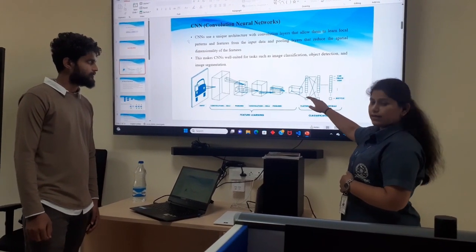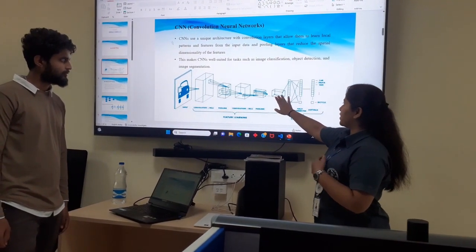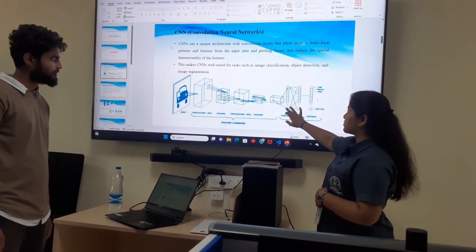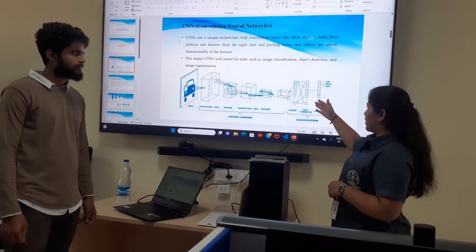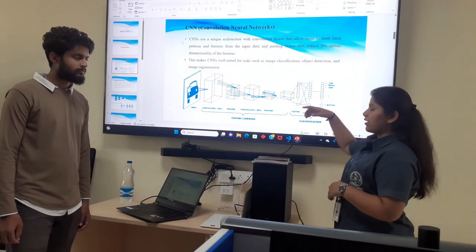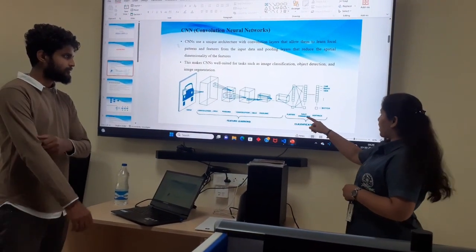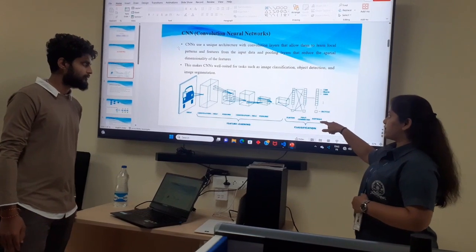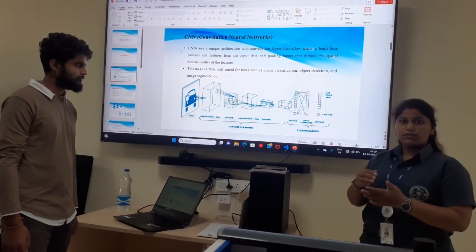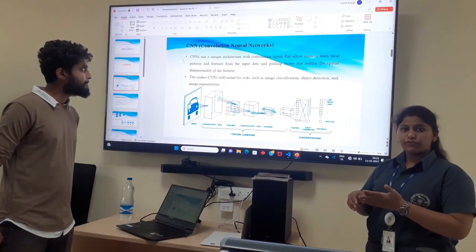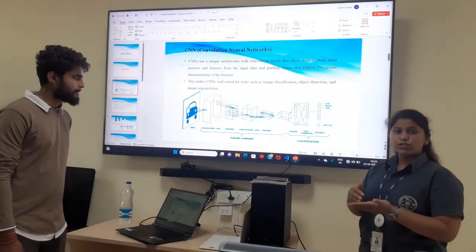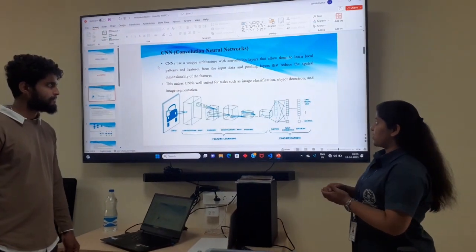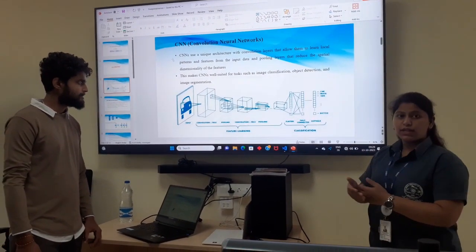Then it is fully connected, and at the softmax we get the output, a score of probabilities of the emotions in the speech audio.